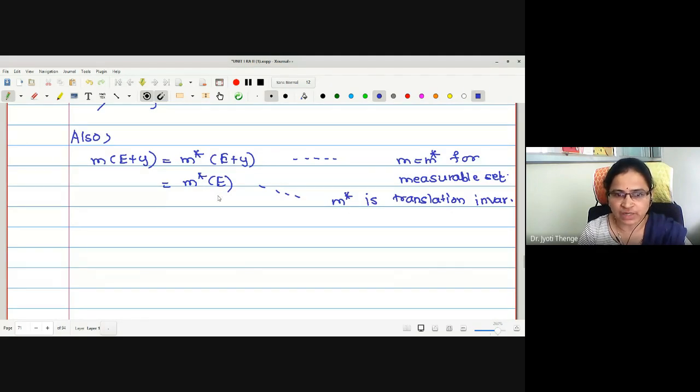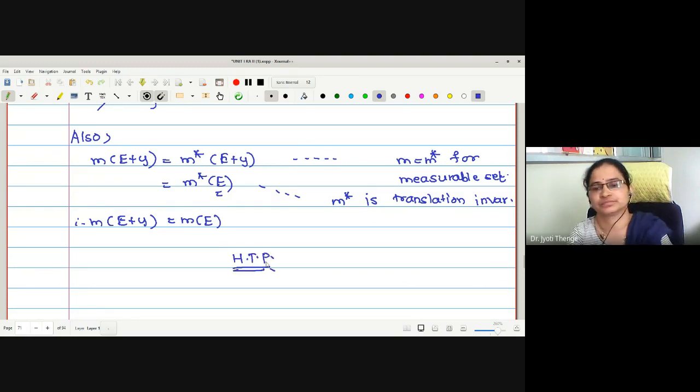Translation invariant. But again, E itself is measurable. Therefore, again M is equal to M star. Hence, we have proved M of E plus Y is equal to M of E. Hence, the proof of the lemma.